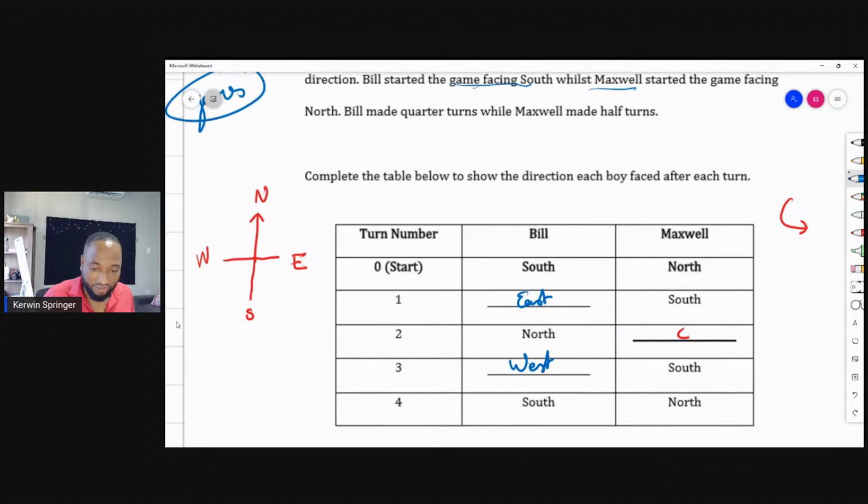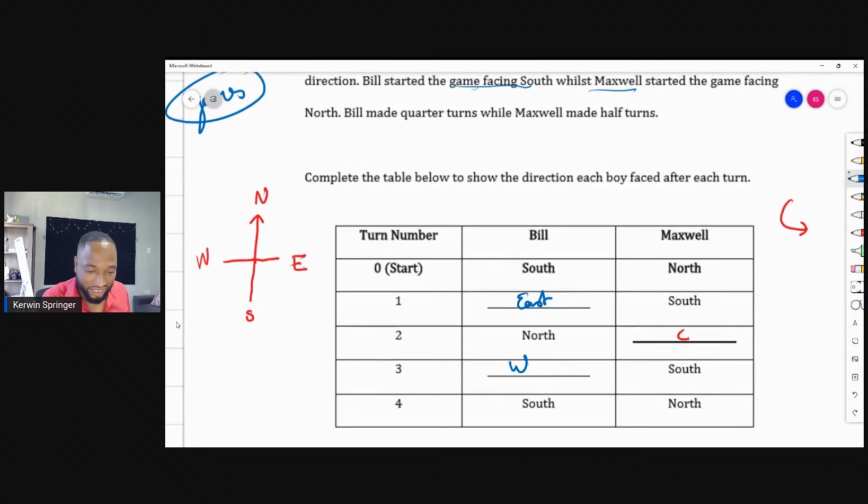Maxwell is doing a half turn. So Maxwell is easy. It doesn't really matter which direction Maxwell goes, because he's going north, south, then he's going to make a full half turn and end up north again. It doesn't really matter which direction. Do you know that if you make a 180 degree turn, a half turn, from north to south, it doesn't matter whether you turn anti-clockwise or clockwise, you'll still end up in the same spot.